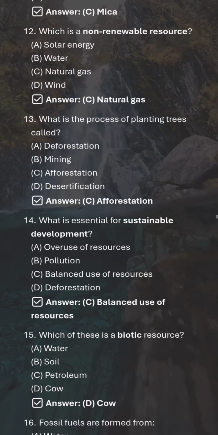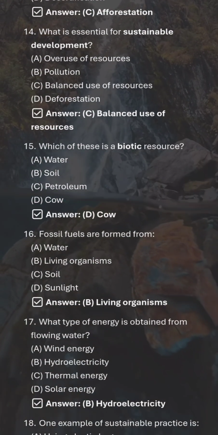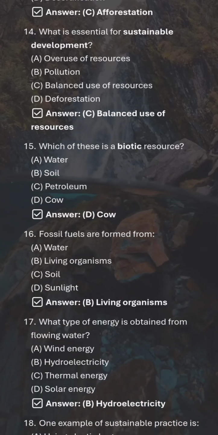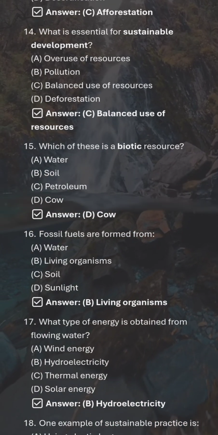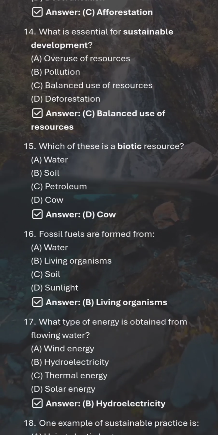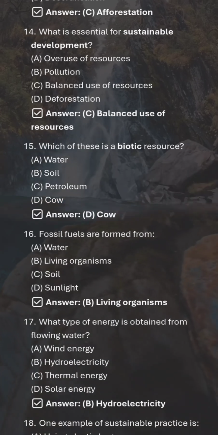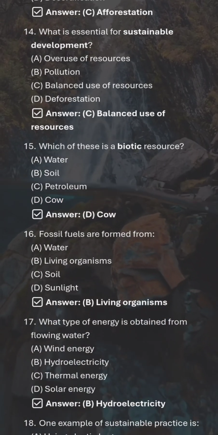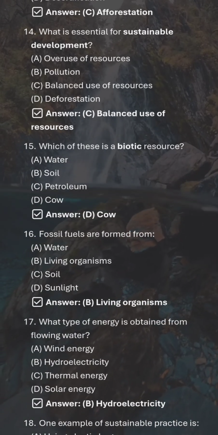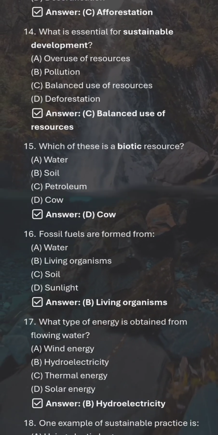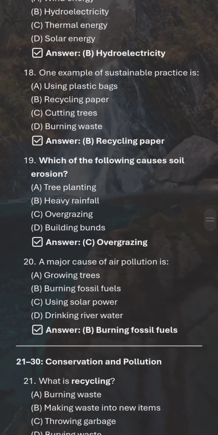What is the process of planting trees called? Afforestation. What is essential for sustainable development? Balanced use of resources. Which of these is a biotic resource? Cow. Fossil fuels are formed from living organisms. What type of energy is obtained from flowing water? Hydroelectricity.